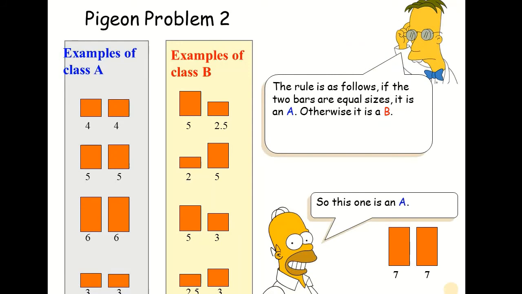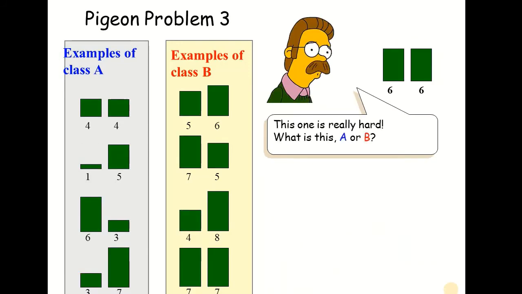So these are the results of the problem. And now we move to the third problem, which is really hard at the pigeon level. Again, we are given examples of class A and B, and we have a test case to identify which class it belongs to. As we can see in class A, there are instances that have equal feature values. For example, the first object has 4, 4 values for both f1 and f2 features.